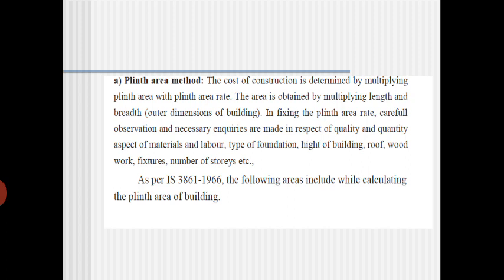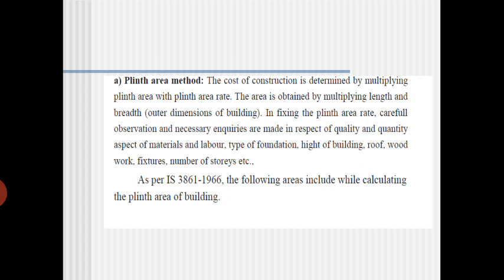I already said that if you take, for example, plumbing work, you have two types of plumbing works. One is a Phenolics type of pipe. If you select it, the total rate is a little bit higher than your Astral. Astral pipes are a little bit cheaper than Phenolics pipes. So in that sense, if you are selecting the quality, it will vary the total cost of the building. So careful observation should be made.